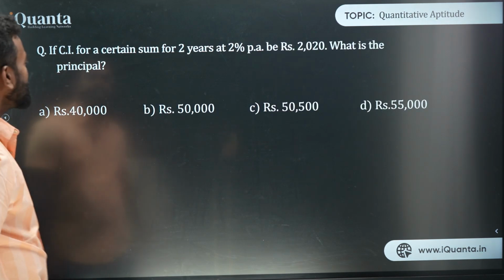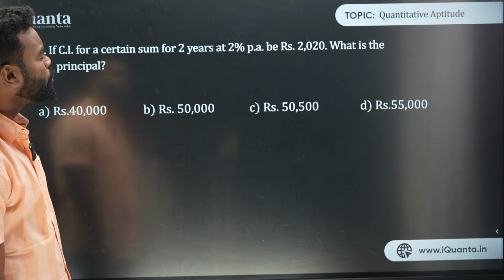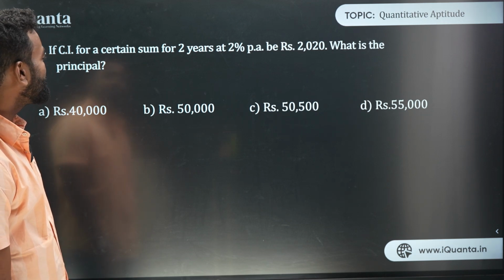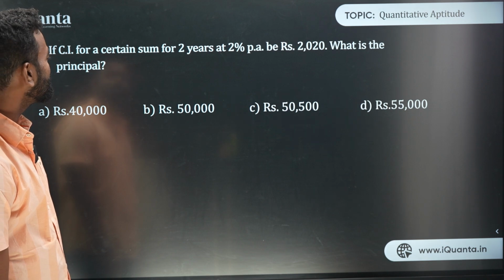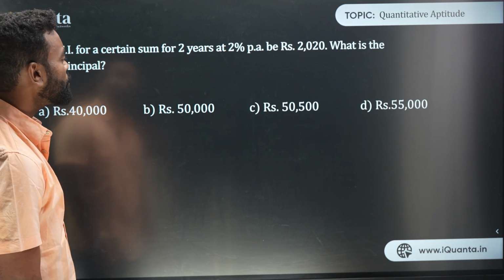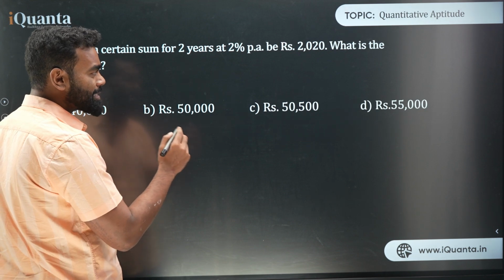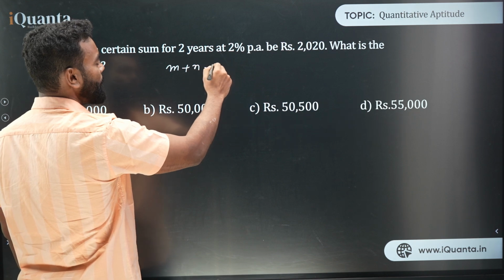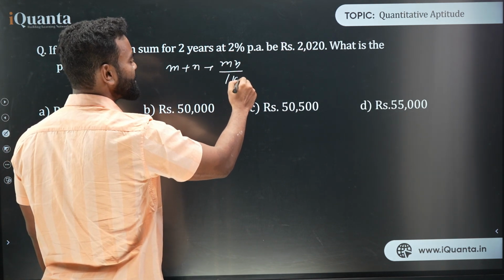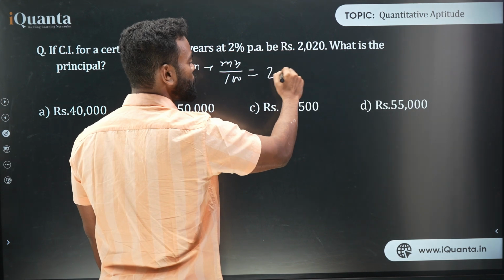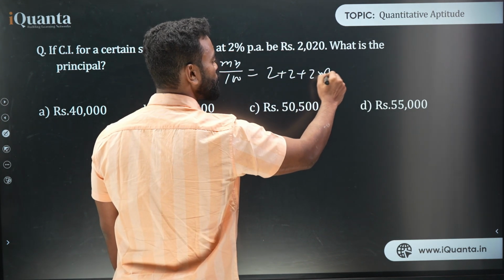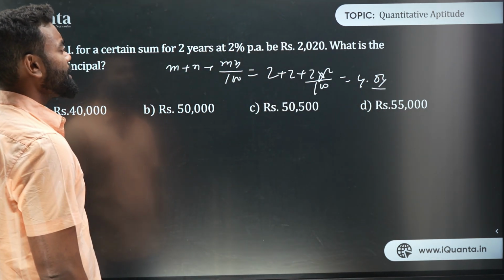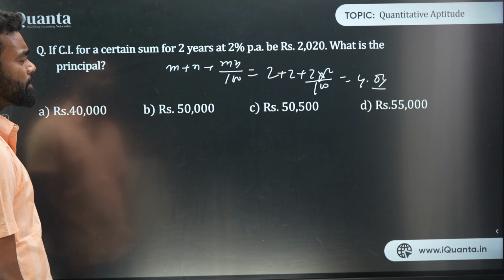So the next question: CI for a certain sum for 2 years at 2% per annum is 2020. What is the principal? Now 2% per annum is there. So think about in 2 years, I'm again using the successive. If the successive is there, the formula is m plus n plus mn upon 100. So in successive, if I use, that is 2 plus 2 plus 2 into 2 upon 100, which is nothing but 4.04. So the interest in 2 years is 4.04%, right?